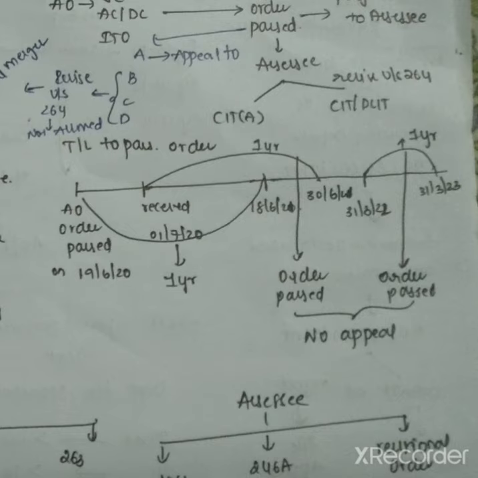And the time limit to pass the order on an application filed by SSC is 1 year from the end of the previous year in which the application was filed. For example, SSC filed the application on 20th June 2021. Year ending is 31st March 2022. 1 year is 31st March 2023. And against this order, no appeal can be filed.